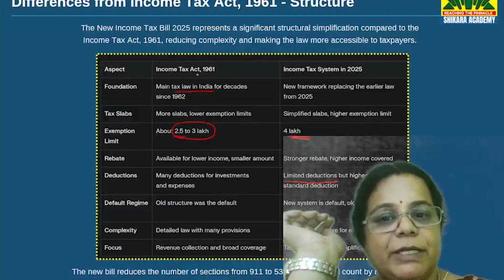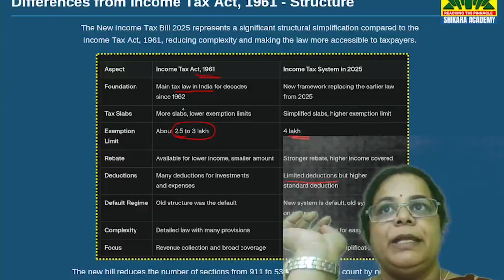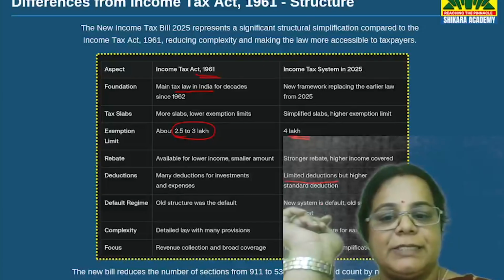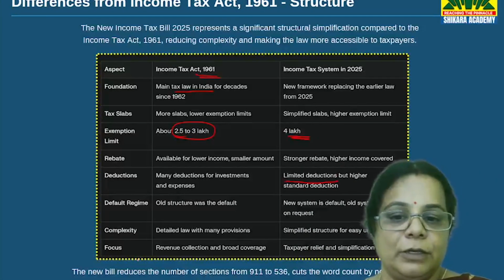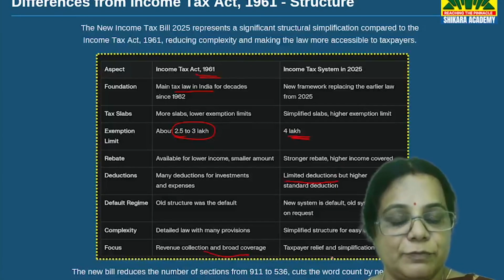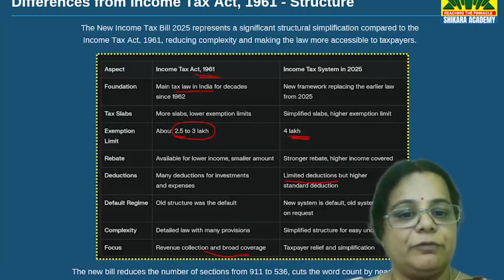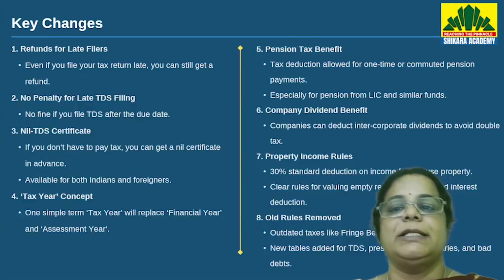Complexity, this was very, very complex because it had too many sections and too many provisions. But here it had limited sections. And then what was the focus of the law? The focus of the law is revenue collection and broad coverage. The focus of this law is simplification and tax relief. So, what is the benefit for common man? Simplification and tax relief.